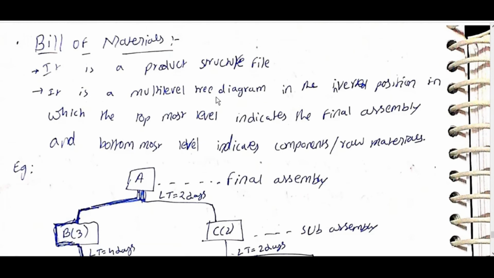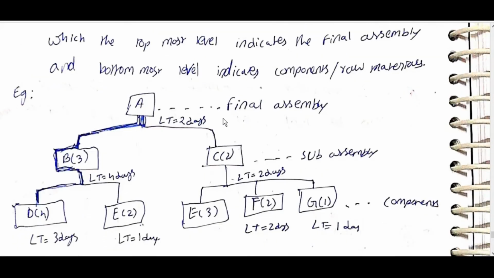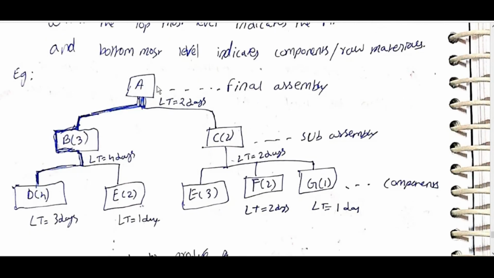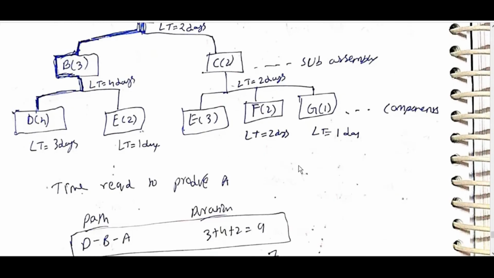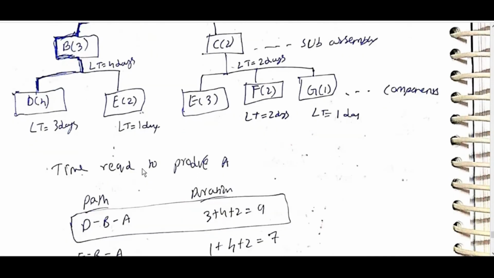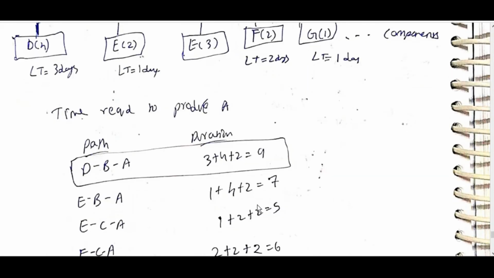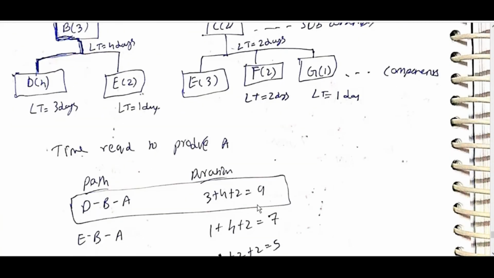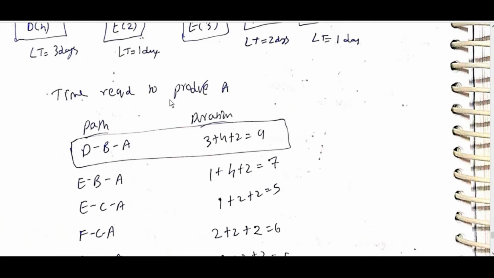Bill of materials, it is the product structure file. It is a multi-level tree diagram in the inverted position, in which the topmost level indicates the final assembly and the bottommost level indicates components or raw materials. A, final assembly, lead time is equal to 2 days. B, D4, EC2, E, F, G, lead time 3 days, 1 day. Components: time required to produce A, path D, B, A. Add lead times 3 plus 4 plus 2; whichever is highest is the time required.